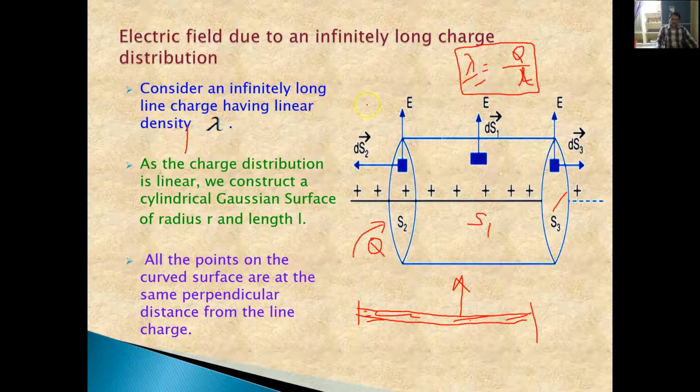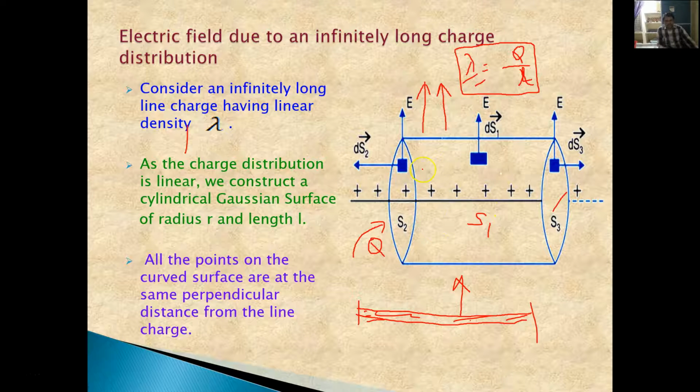Let us say here the electric field is in this direction, because the electric field will always be outward to the charged bodies when there is a positive charge within this surface.